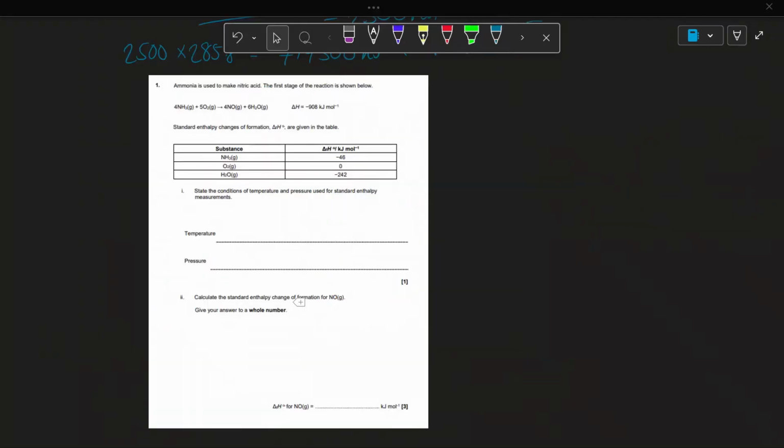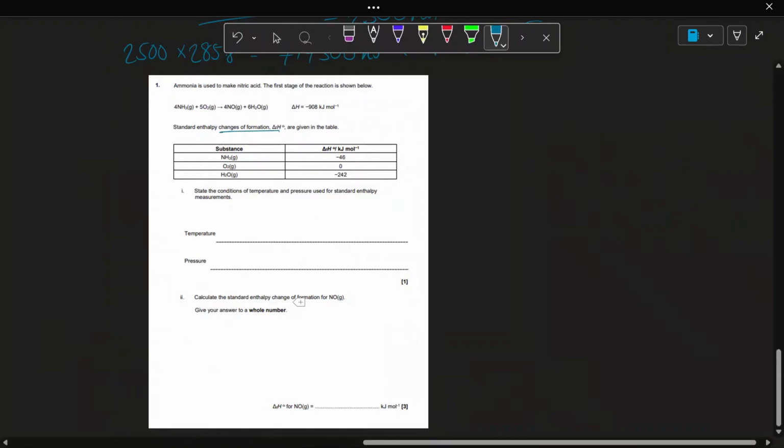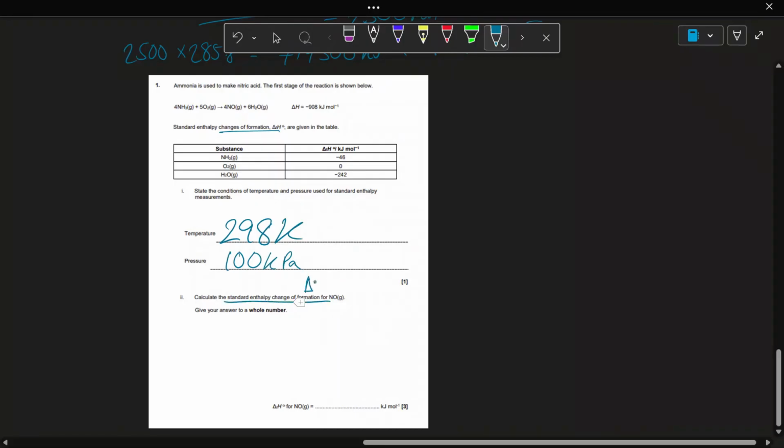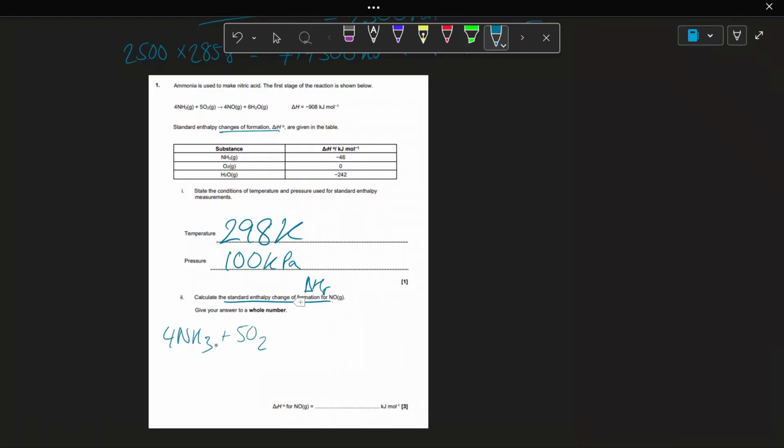Okay, finally, this is a Hess cycle question because we know we've got enthalpy changes of formation. So part 1, easy 1 marker, conditions of temperature and pressure used for standard enthalpy measurements. So this is 298 Kelvin. Pressure is going to be 100 kilopascals. Okay. For understanding the enthalpy change of formation of nitrogen oxide, we'll first write the equation. So we have 4NH3 plus 5O2 gives 4NO plus 6H2O.